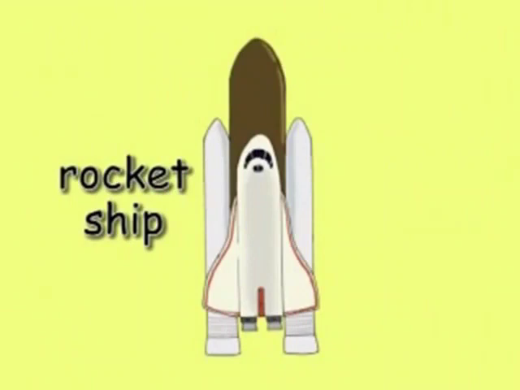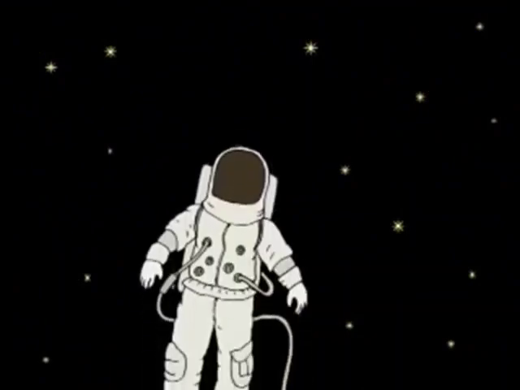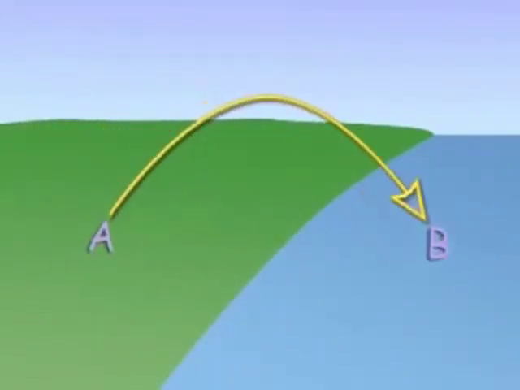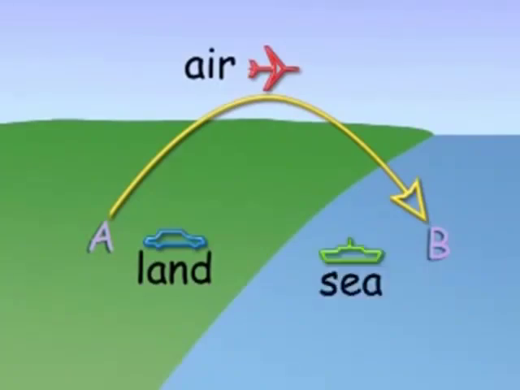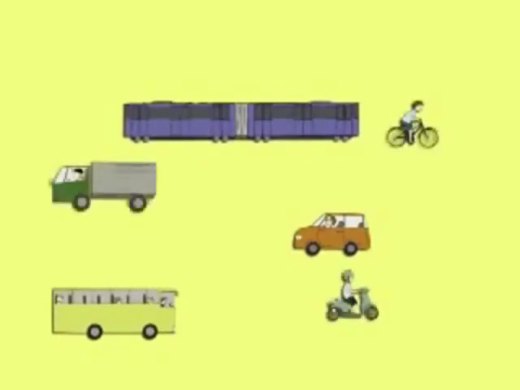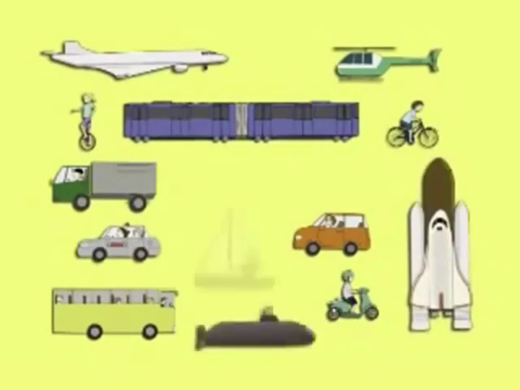You can fly a rocket ship if you have been taught, but first you have to train to be an astronaut. How do you get from A to B? Over land, through the air, or on the sea. How do you get from A to B? Over land, through the air, or on the sea.